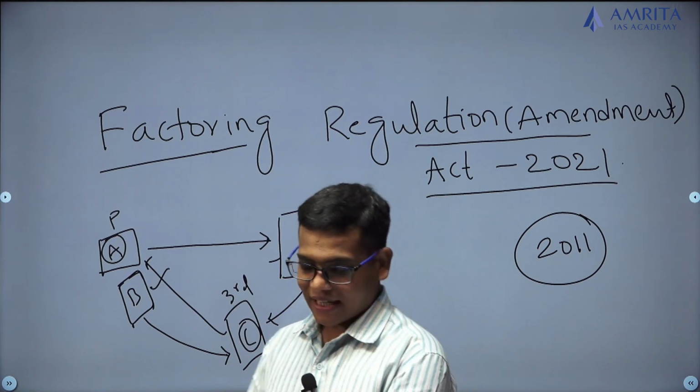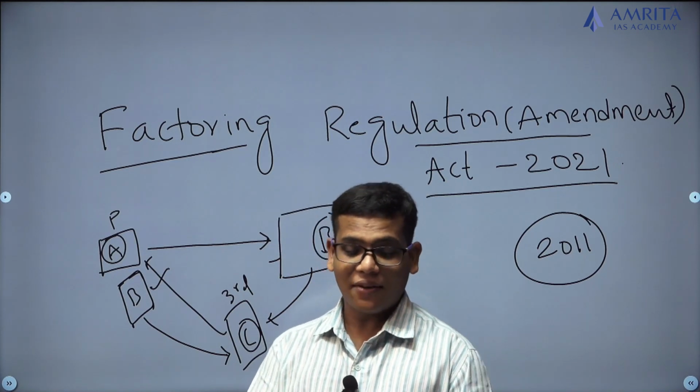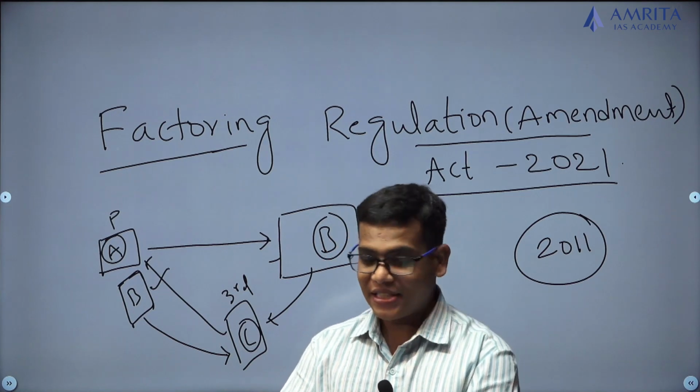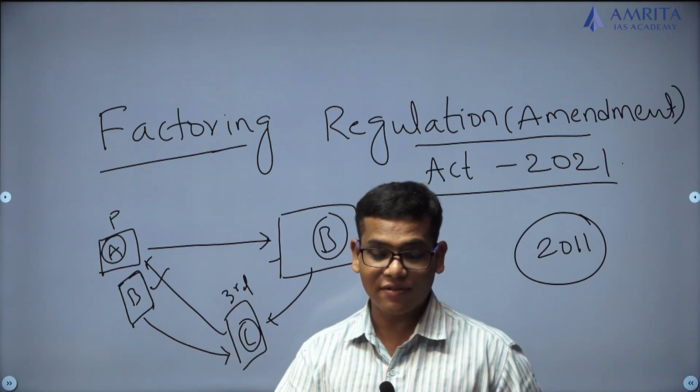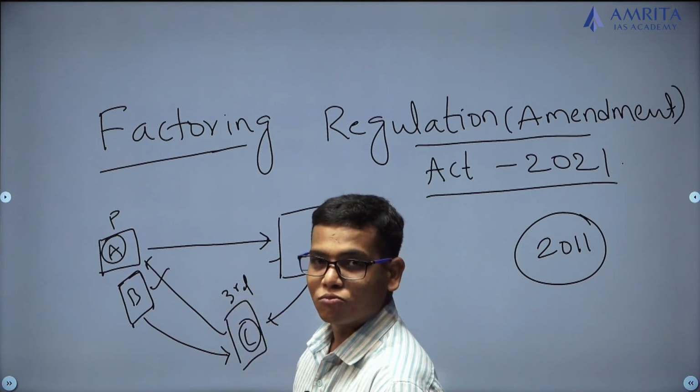So, factoring is a financial transaction and a type of debtor finance in which a business sells its account receivables to a third party at a discounted rate.